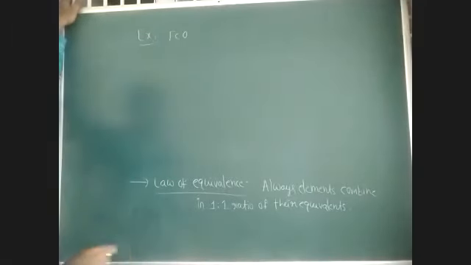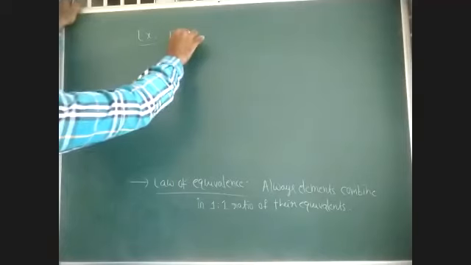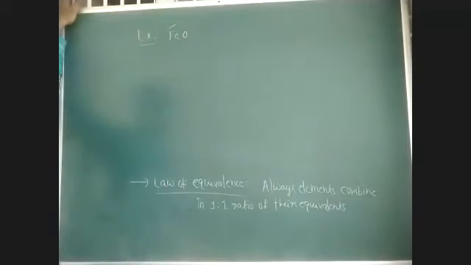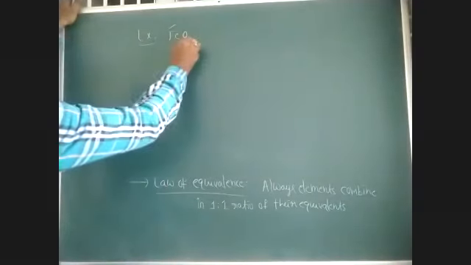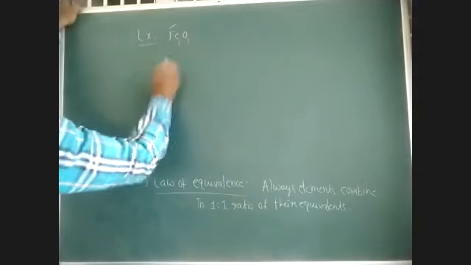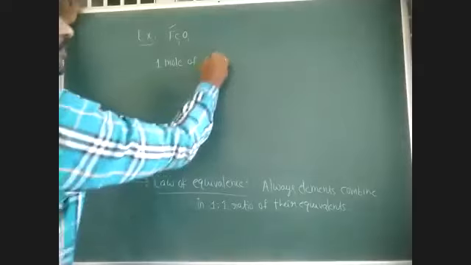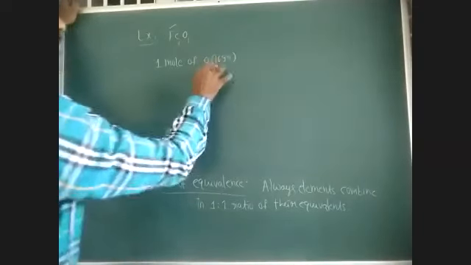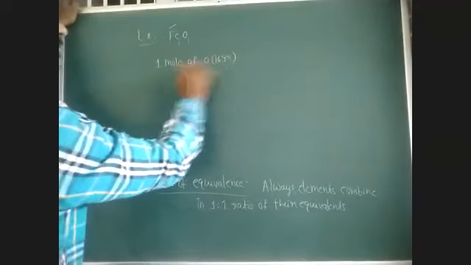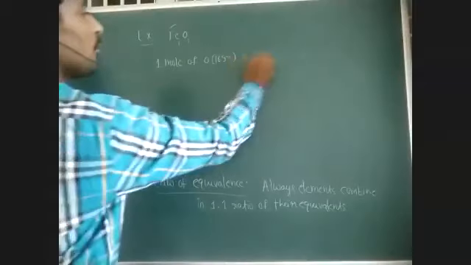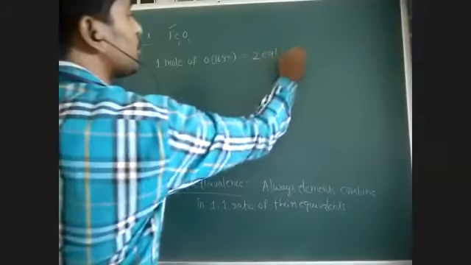Equivalent weight of oxygen is known to us. Based on that, we can calculate the equivalent weight of iron. Here, how many moles of oxygen do we have? 1 mole of oxygen, which means 16 grams. What is the equivalent weight of oxygen? 8 grams. So 1 mole of oxygen is equal to how many equivalents of oxygen? 2 equivalents of oxygen.